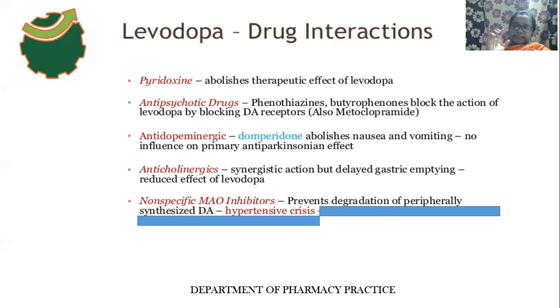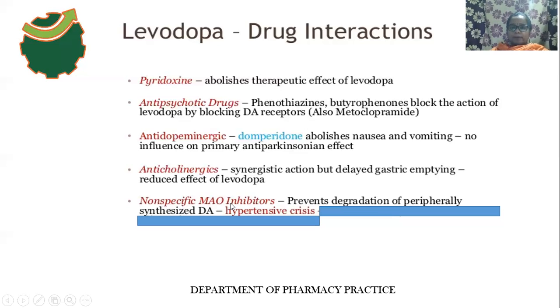As a result of delayed gastric emptying, what will happen? The therapeutic effect of levodopa will decrease, because the levodopa drug will be available for more time for peripheral decarboxylation, because these anticholinergic drugs delay the gastric emptying. Okay, and the next thing is non-specific monoamine oxidase inhibitors.